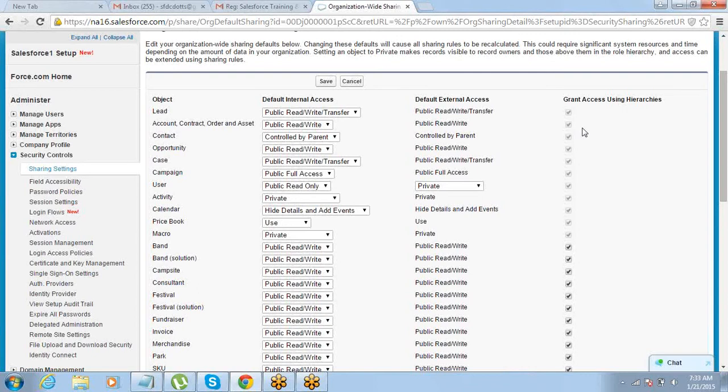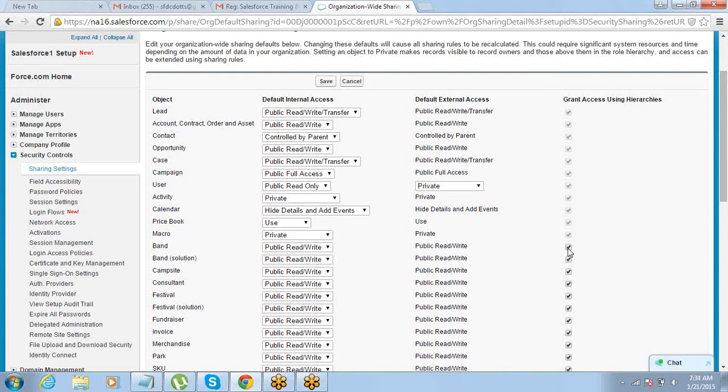However, for custom objects, the objects that you have created, you have the option of turning it off. Which means for custom objects you can make data completely isolated, only visible to the owner. But for a standard object, at least the manager will definitely get to see. So you cannot completely make the data private so that only the owner of the record gets to see it and no one else in the company. That cannot happen if you are using a standard object. Got it?